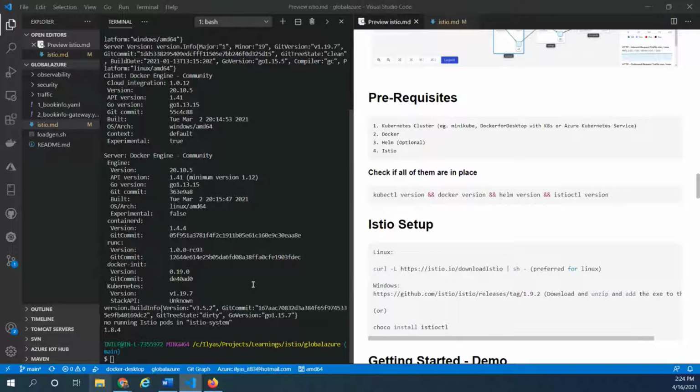And one other thing that you need to keep in mind is that Istio, and generally Kubernetes, requires a good amount of memory and connectivity, right? Because Istio is a proxy that is going to sit next to each one of your containers or each one of your microservices.